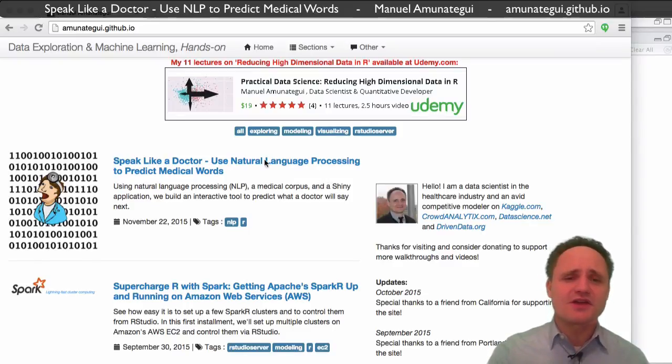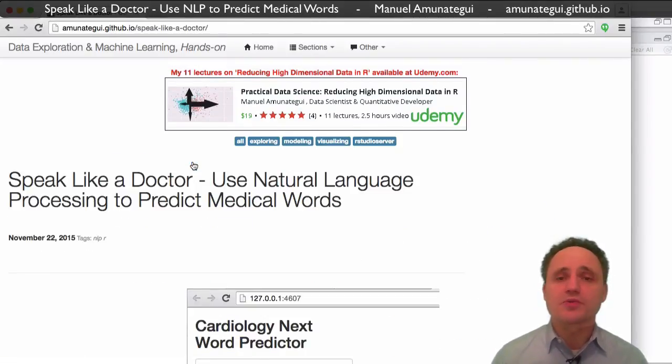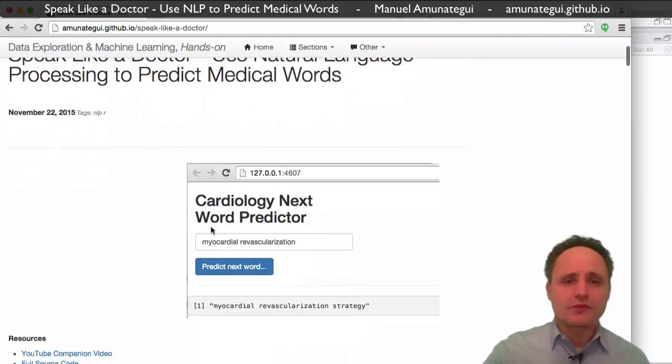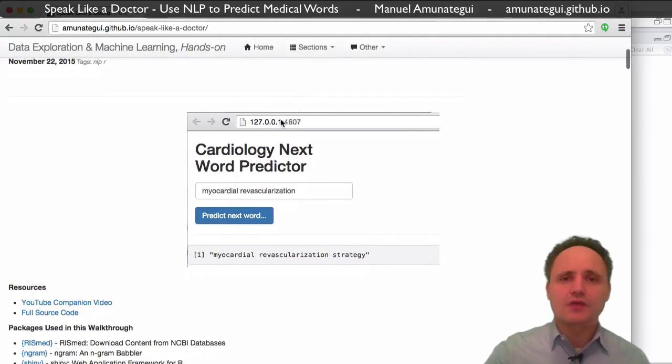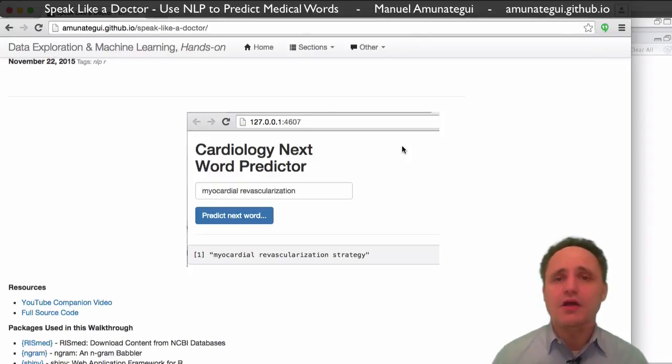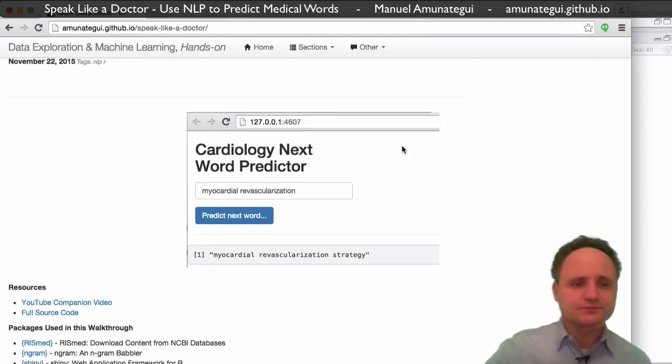nothing is hard. So as usual, you'll find the code, links, and more information on this walkthrough and others at my blog, and the name should be there in the description and on your screen. And this one is Speak Like a Doctor, Use Natural Language Processing to Predict Medical Words. And I'm going to scroll to this, which is what the end product will look like. You view it through a web page, but it's calling our R function, so it's really cool.